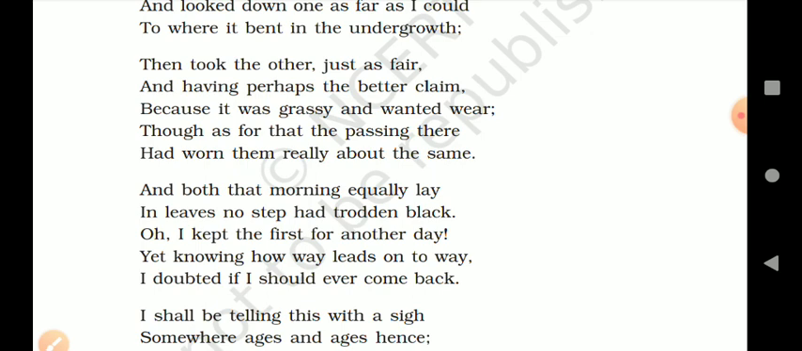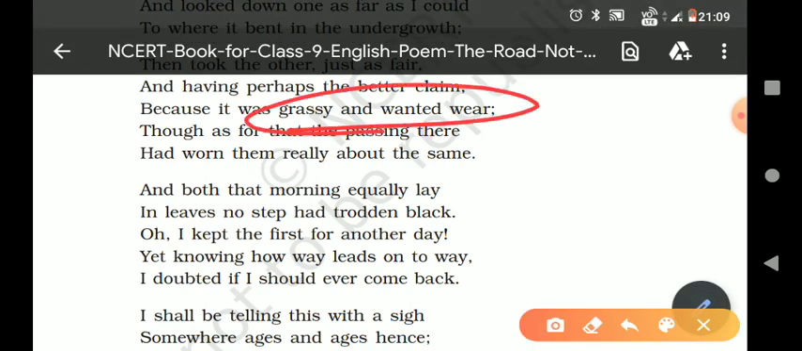because it was unused. Not many people had walked on this path earlier. That is why this path was grassy and wanted wear. Grassy and wanted wear means you can say not used. It will come in the exam also, that what is the meaning of these words.